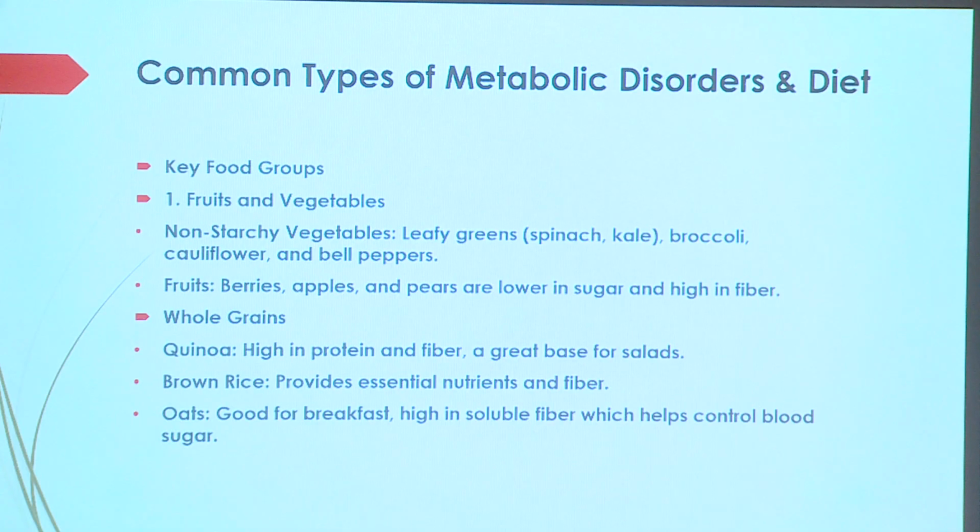What are the foods we should eat to avoid metabolic disorder? Focus more on fruits and vegetables, non-starchy food, green leafy vegetables, spinach, kale, broccoli, bell pepper, fruits, berries, apple, pears, low in sugar and high in fiber. Whole grain foods like quinoa, high in fiber and protein, and salad based on fiber. Salad should be more. Brown rice you can use. Then oats for breakfast, which are high in soluble fibers and control the blood sugar also.